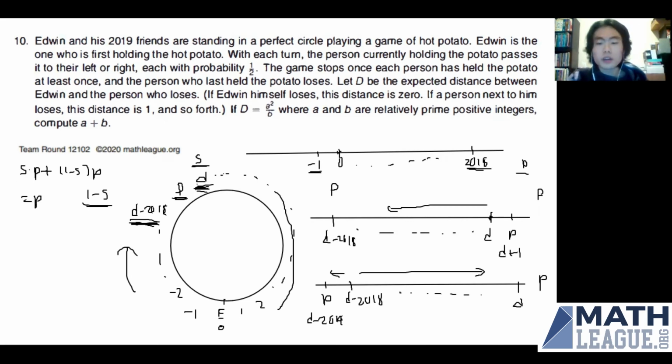Okay, however, note that since P is a constant, since we defined it based on a constant scenario, the probability P will be the same for all 2019 people along the circle.